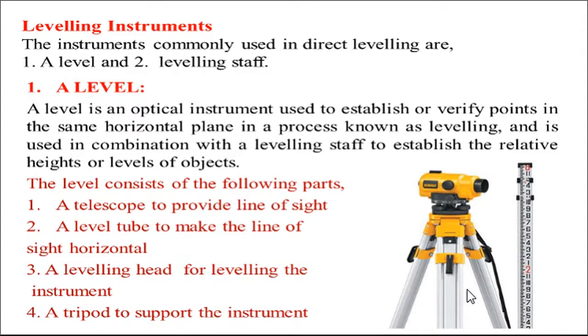So, this is called the tripod stand, and on the base of the tripod stand we have to fix the level, or we can say the dumpy level. And what is shown here is called the leveling staff, and on this leveling staff there are markings like this. This number is of meters and these numbers are of centimeters. Next one,